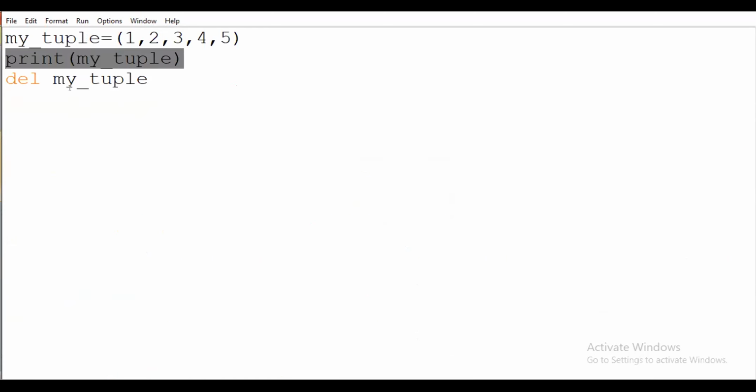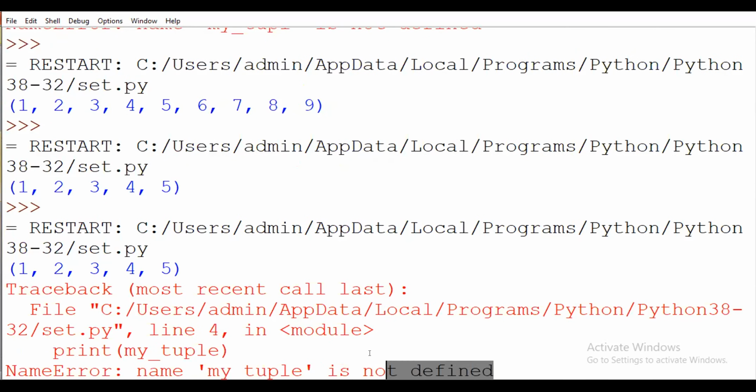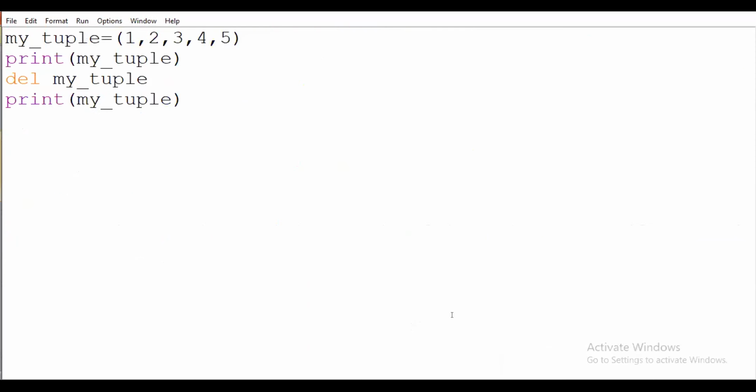Just 1 minute. I want to delete my tuple, and after that I want to print my tuple. If I execute this program, you will see that the second line, the print line, generates the error. Why? Because I deleted my tuple, and after that I called that tuple, so it returns an error.